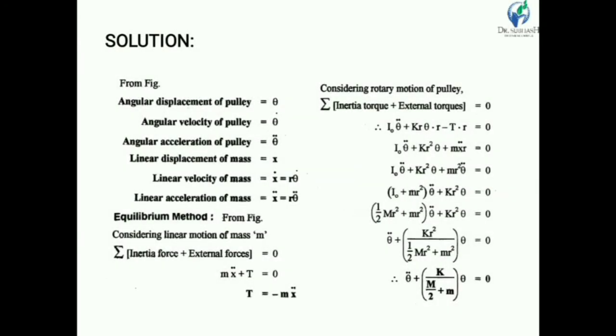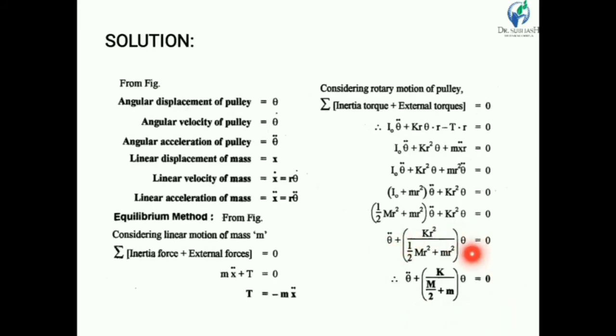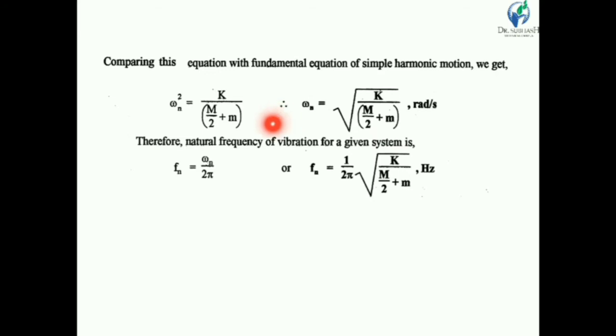So here R square is common in numerator and denominator, so finally we get theta double dot plus in bracket capital K divided by capital M by 2 plus small m bracket complete into theta is equal to 0. Now comparing this equation with a fundamental equation of simple harmonic motion, we get omega n square is equal to capital K by in a bracket capital M by 2 plus small m bracket complete.